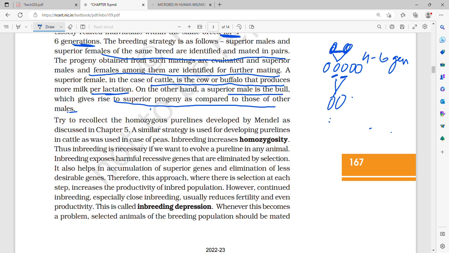Try to recollect the homozygous pure lines by Mendel. A similar strategy is used to develop pure lines, that is, inbreeding increases homozygosity. So inbreeding is necessary if we want to evolve a pure line in any animal. Any pure line breed will have all those diseases, characters and appearance which were there from the start of the breed. That is the innate characteristics, because inbreeding increases homozygosity.